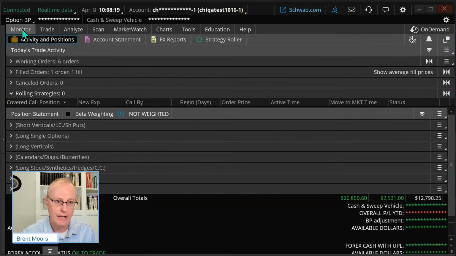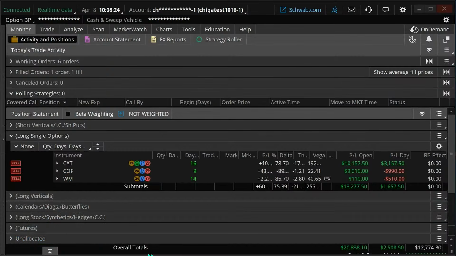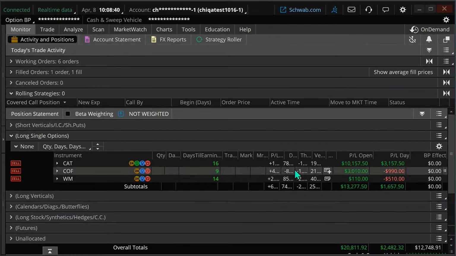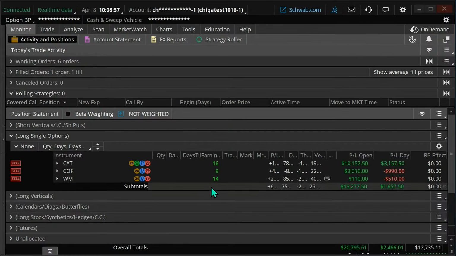Now, if I look at my existing portfolio, I have a little column here. It's days till earnings. Let me just increase that for you. This is actually a special script. If you are interested in this script, I'm going to post it in the chat for you, and just realize scripts aren't guaranteed for timing or accuracy. And if you're watching on a recording, I posted it in the description of this webcast if you'd like to use it. This just tells me how many days till earnings are coming out.